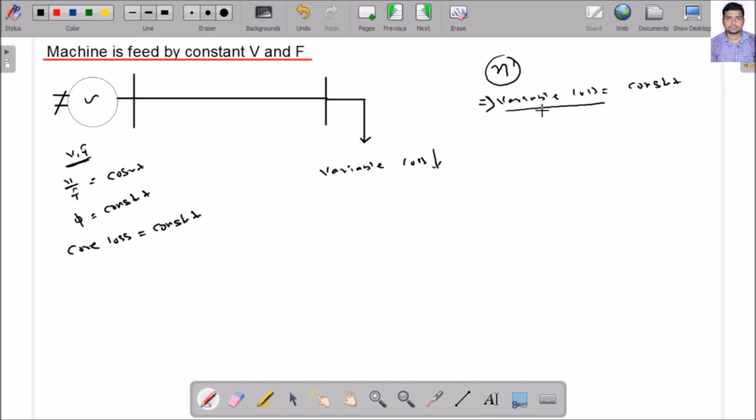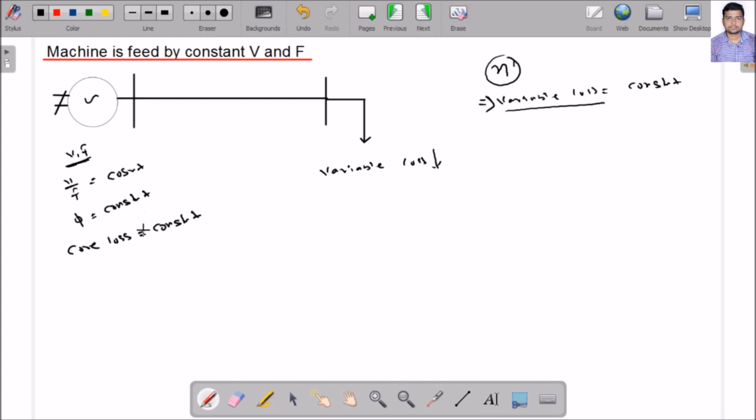Because what is my objective? My objective is to increase the system efficiency and use the energy very efficiently. This is the concept here, because if I increase the system efficiency, definitely I can save the energy, so I can extend the period. Okay. So if constant loss is more, and I change the flux, definitely my core loss will be reduced.